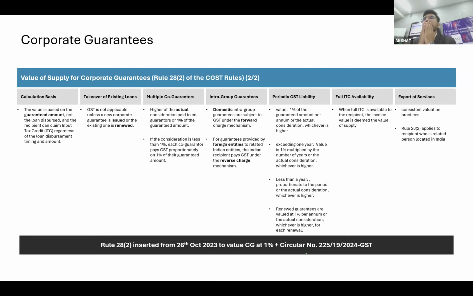If there is a loan and many persons are giving a corporate guarantee, all have to pay. So this is what I have mentioned, multiple co-guarantors. With multiple co-guarantors, you need to determine the value proportionately. That is what I have mentioned over here.